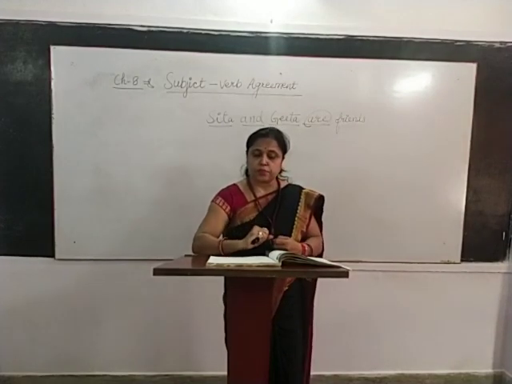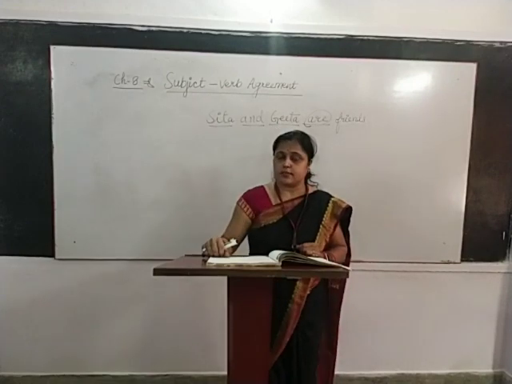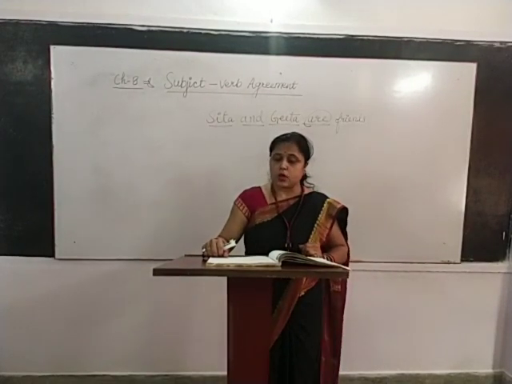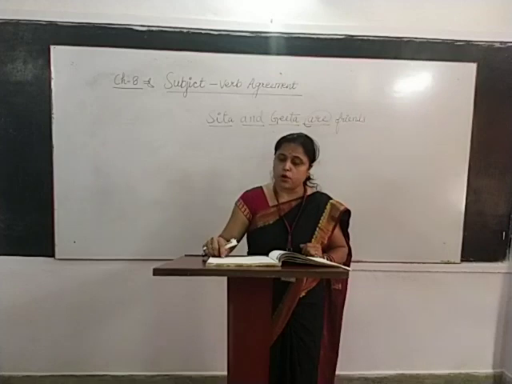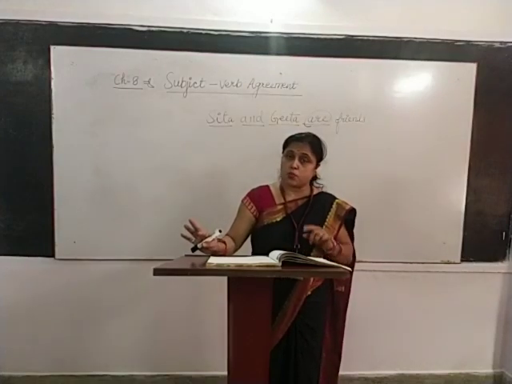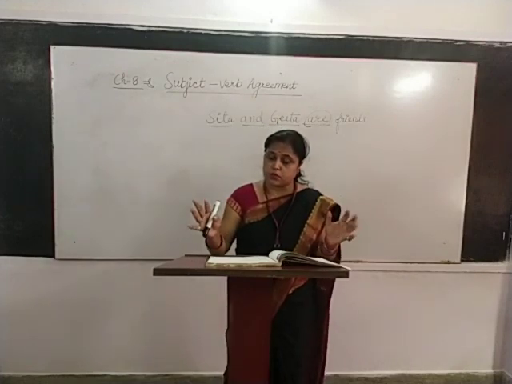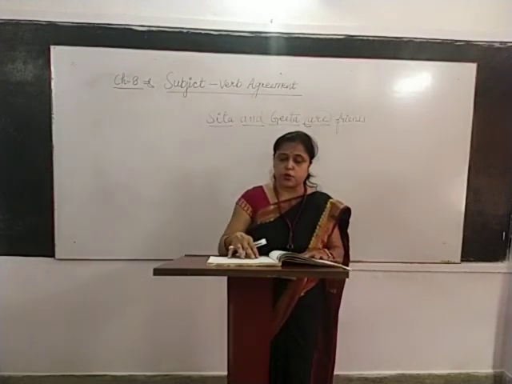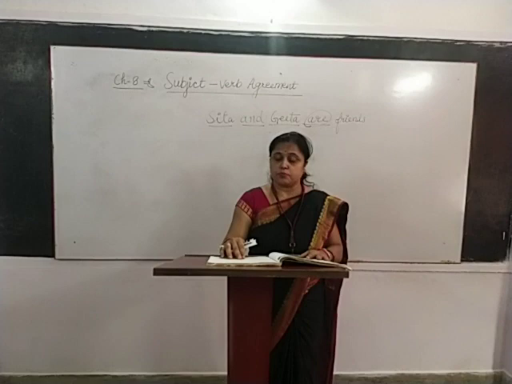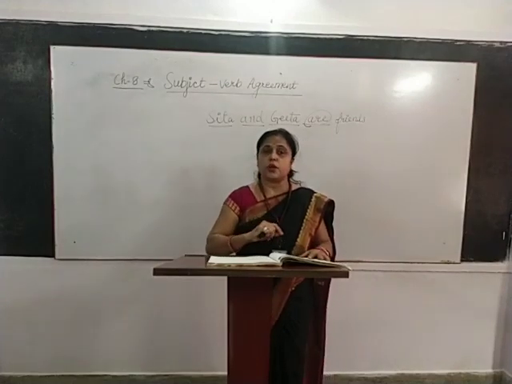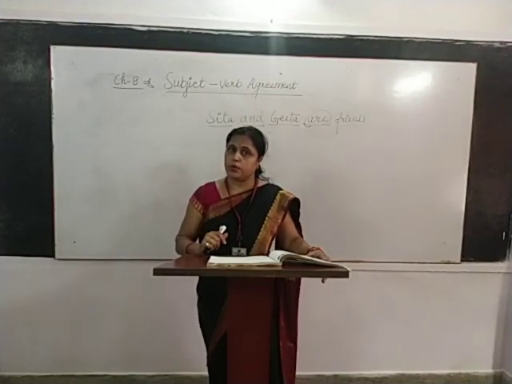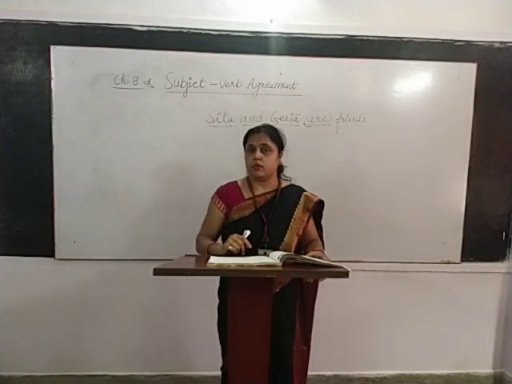Number 7: when two subjects connected by 'or' or 'nor' belong to different persons, the verb agrees with the nearest subject. In that condition we are going to use the plural verb like have, like were.